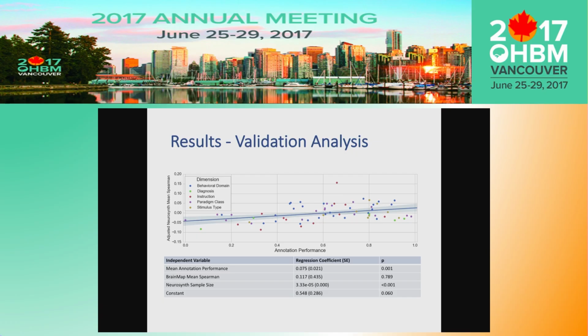above and beyond the effects of sample size and stability associated with the label itself, at p equal to 0.001. Up here you can see the annotation performance plotted against the residuals from the null model, and the relationship doesn't appear to be driven by any one of the different groups of labels or dimensions that we used for this.